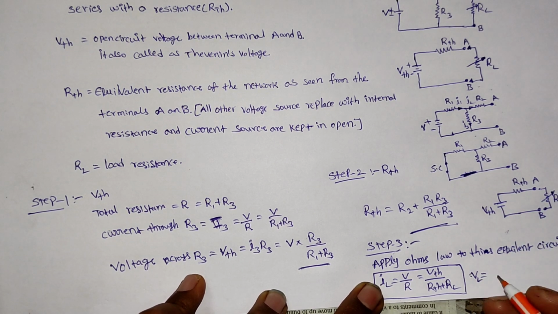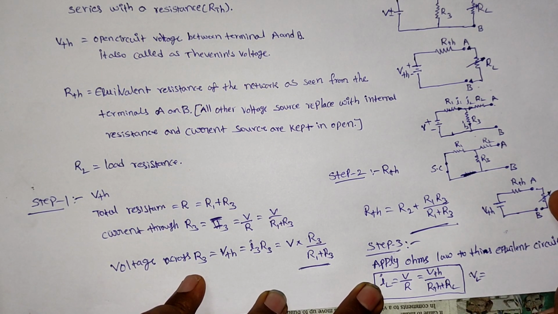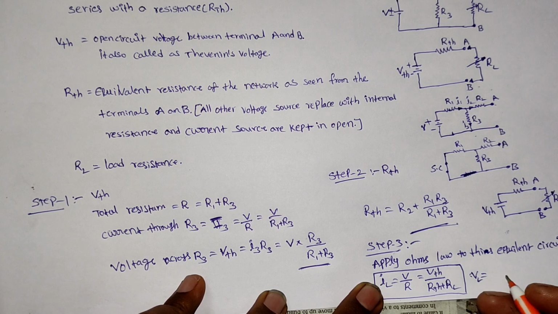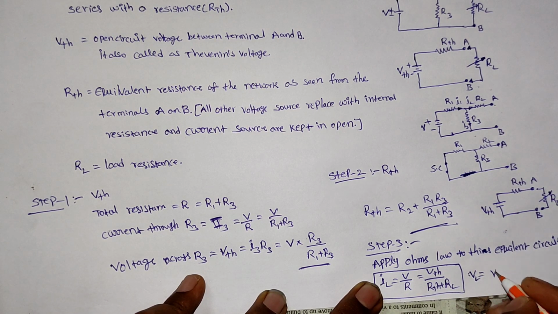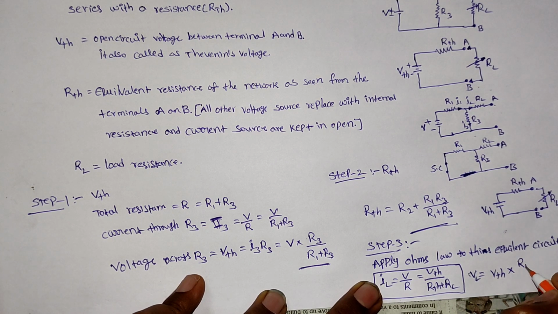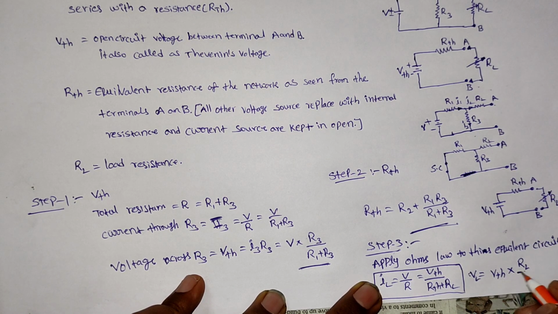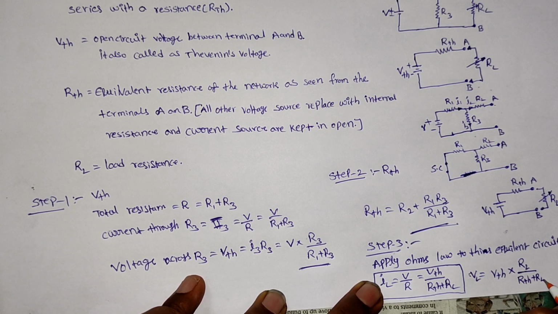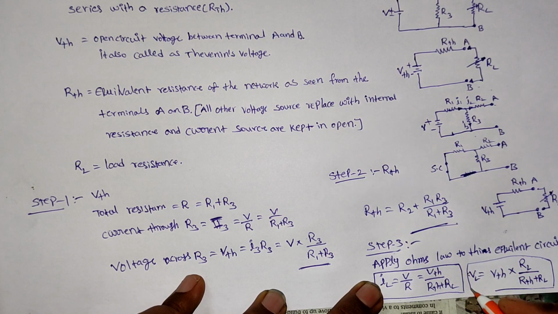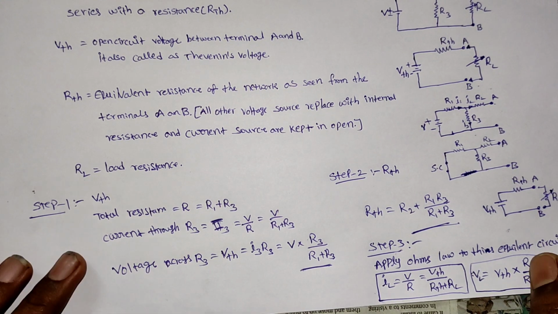According to the voltage division rule, voltage across load resistance is total voltage VTH into same resistance RL by sum of series resistances, RTH plus RL. Like this we can find the potential difference across the load resistance. It is about Thevenin's theorem.